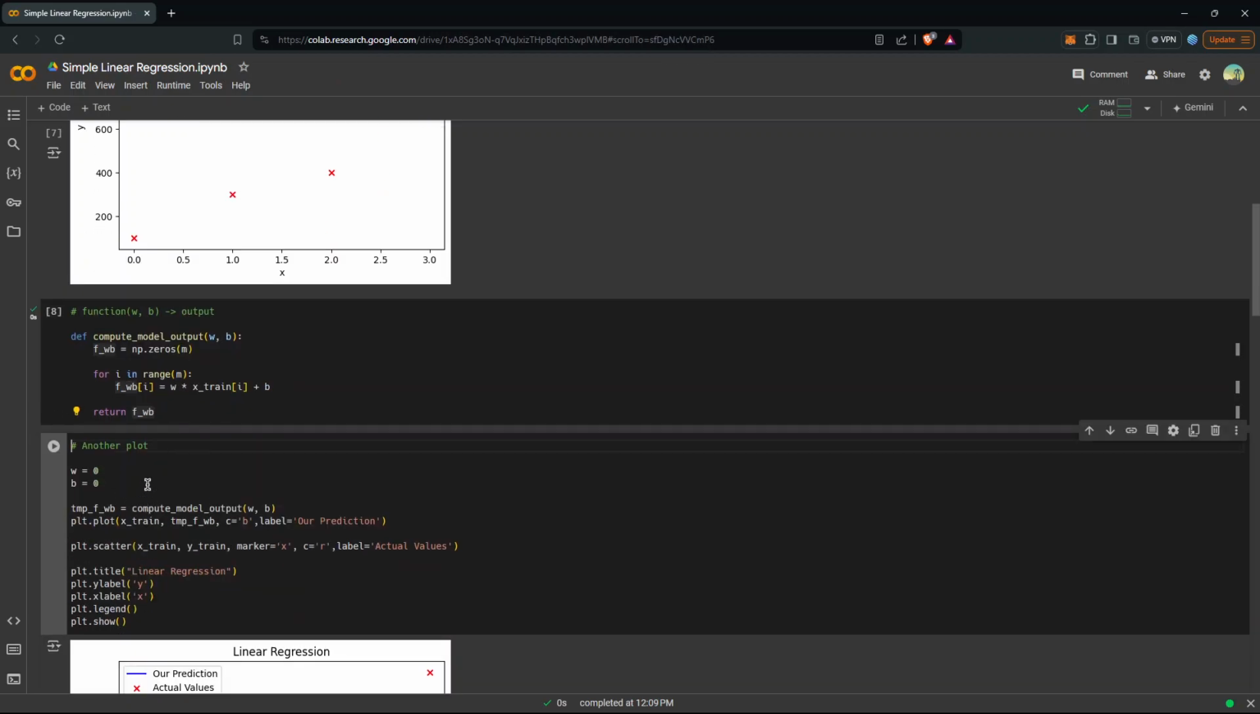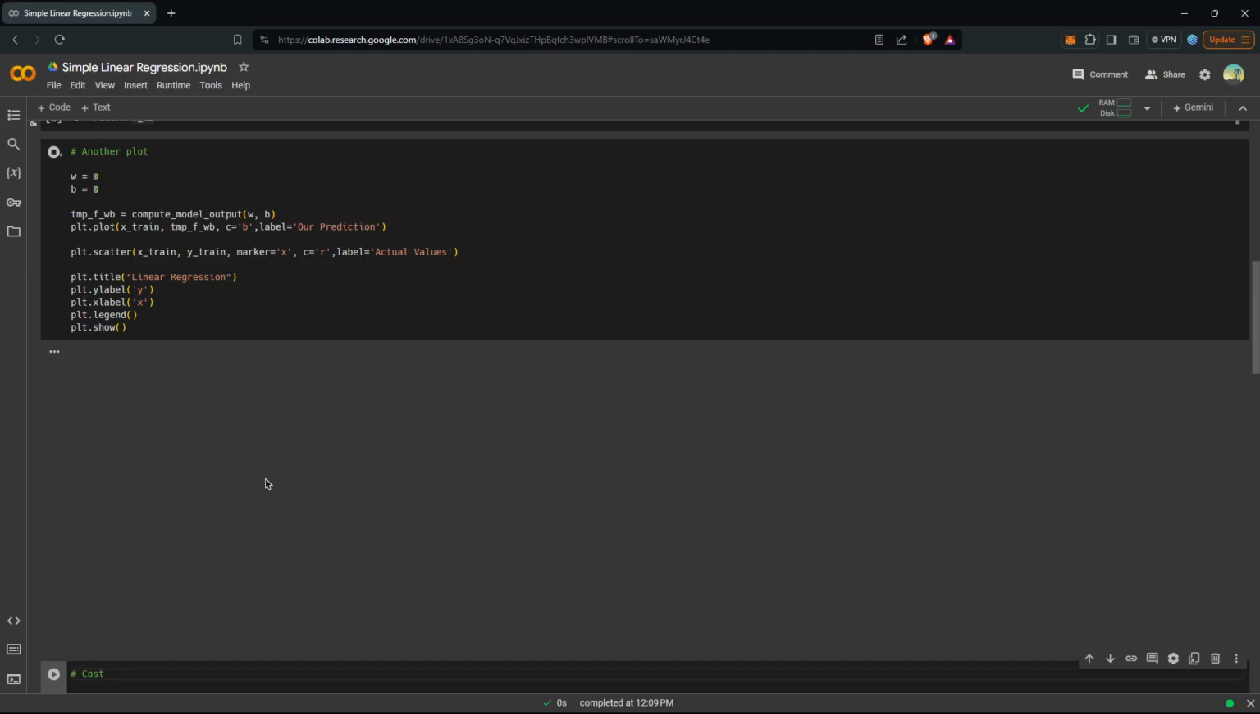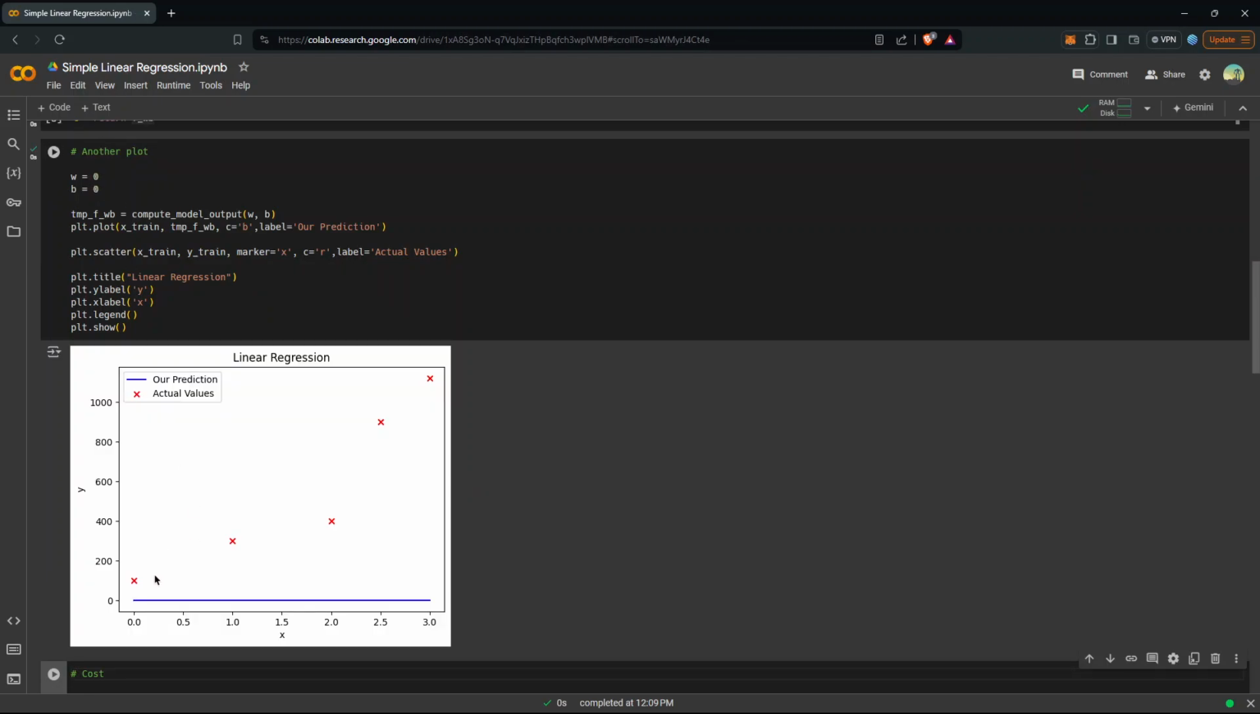Now this is another plot. We're just going to plot our line right now with w=0, b=0. So this is our line with the y-intercept at 0.